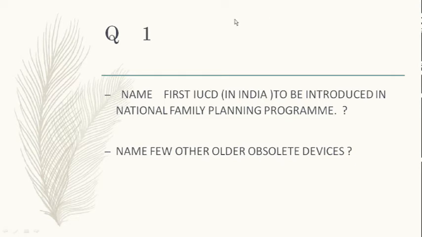Jack, please. Correct. Lippes loop is one, that was the first. Then a few others, 2 or 3 others. Ota ring, Mahana ring. Yes. Kaikasha, that is right. Any other you remember? Kindly unmute and tell.